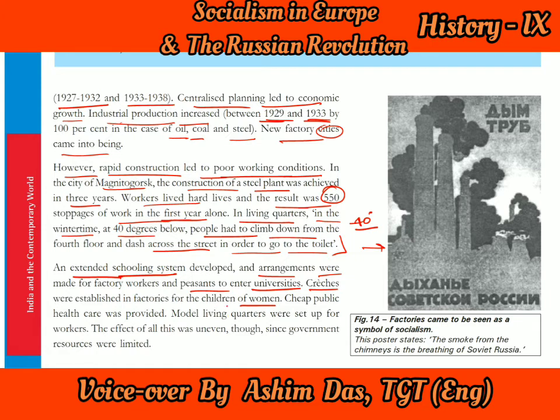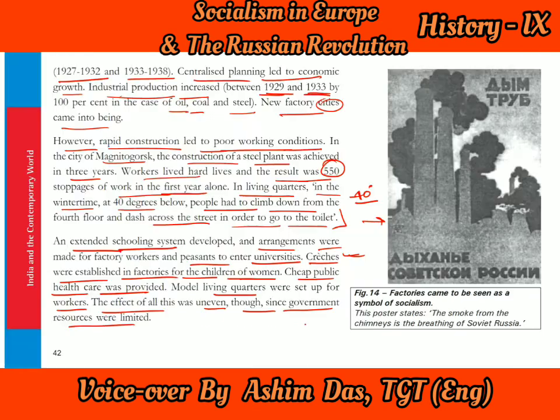Creche means the places where the mothers took their children. They could keep their children there in the creche, the day care center for the babies, while they would work. They were established in the factories for the children of the women to be taken care of. Cheap public health care was also provided. Model living quarters were also set up for the workers, and the effect of all this was very uneven, though, since government resources were limited. So there was some kind of development, there were some facilities, however it was not equal in all the places.